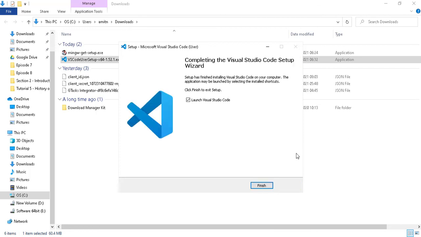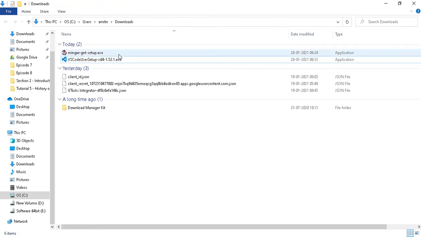So here you go. Our Visual Studio Code has been installed. Before clicking on finish, I am unchecking launch Visual Studio Code. I don't want to launch it right now. So just click on finish and our MinGW and Visual Studio Code setup has been downloaded and installed successfully.